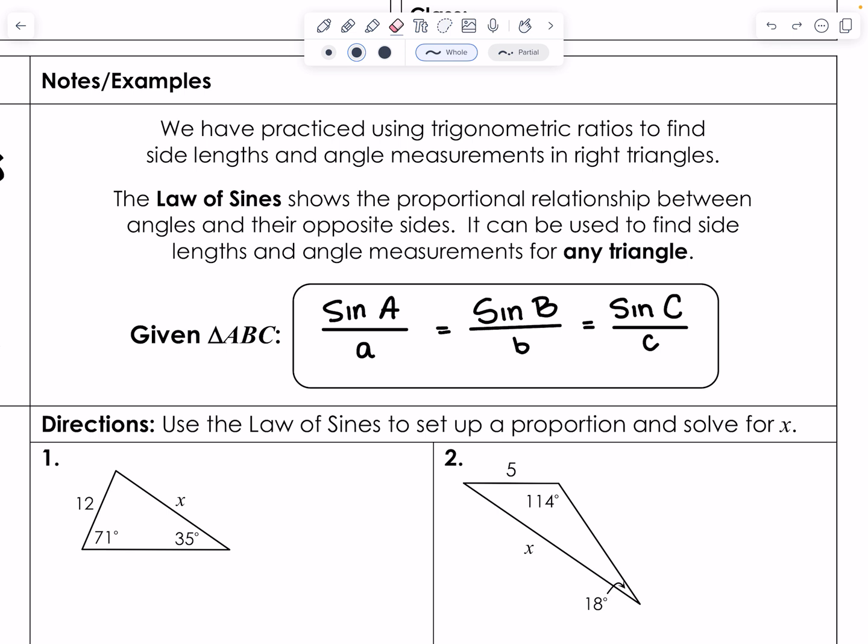So I'm going to read from the paper here just to give us an introduction again. We have practiced using trigonometric ratios to find side lengths and angle measurements in right triangles. The law of sines shows the proportional relationship between angles and their opposite sides. It can be used to find side lengths and angle measurements for any triangle, okay?